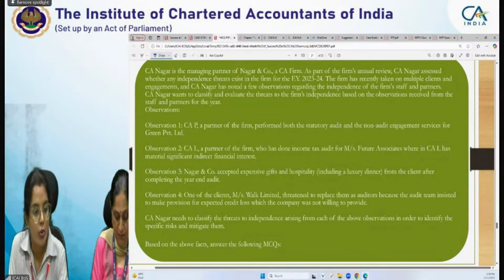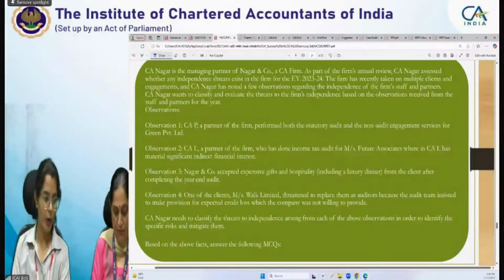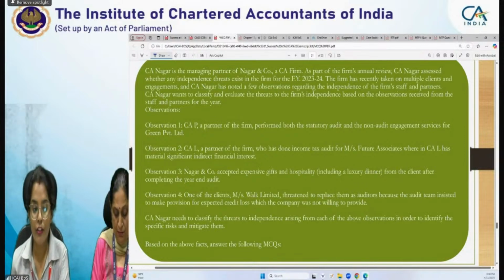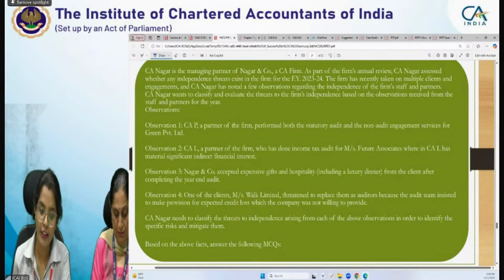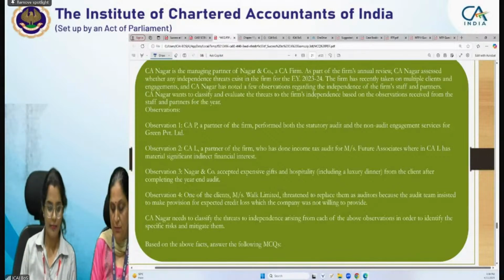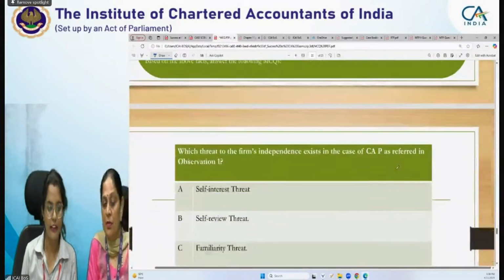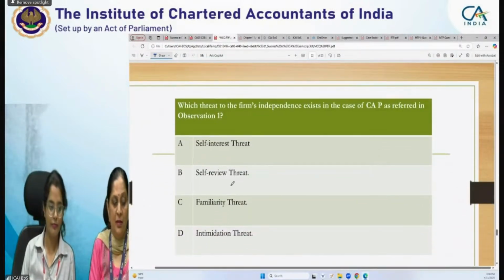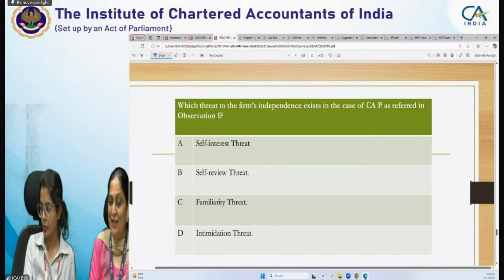CA Nagar wants to classify and evaluate the threats to the firm's independence based on the observations received from staff and partners for the year. So here are some observations. Observation 1 is CAP, partner of the firm, performed both statutory audit and non-audit engagement services for Green Private Limited. So the question related to that is, which threat to firm independence exists in this observation? Is Rajveer correct? I think everybody should know this answer.